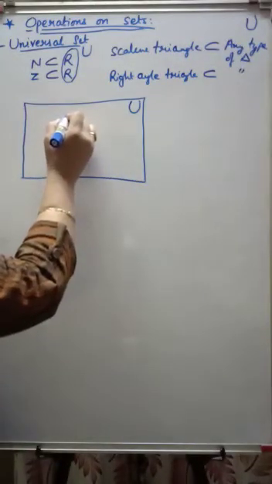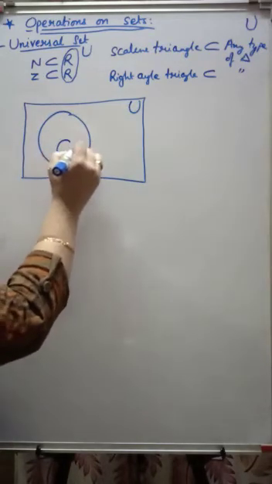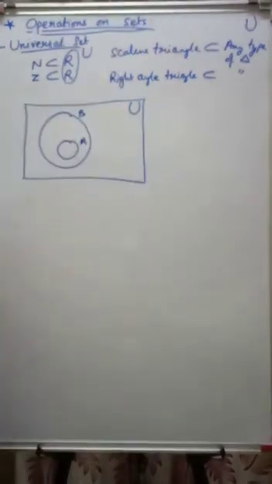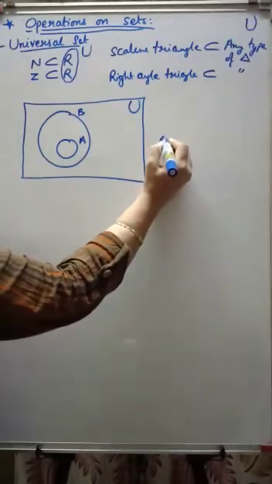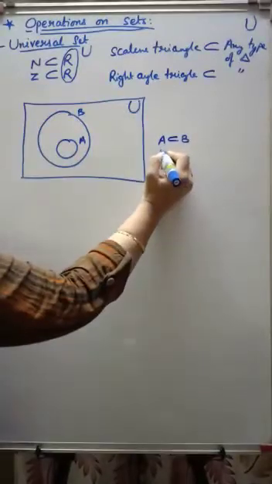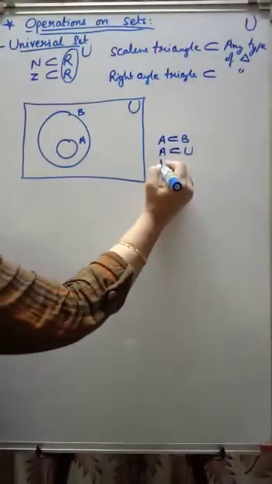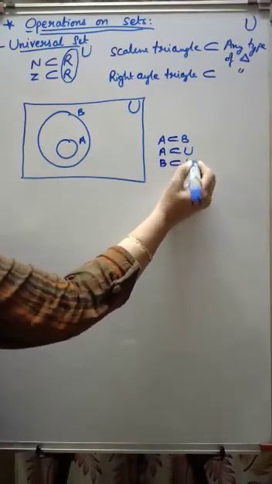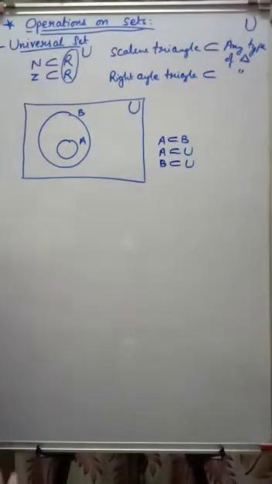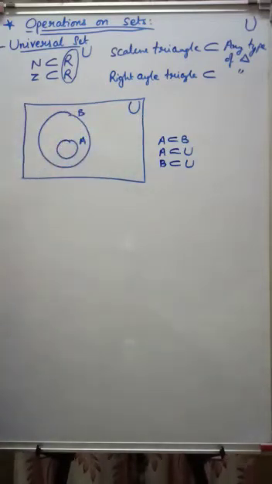Now, what is exactly it? If I am drawing two sets, this is set A, this is set B. What can you say about this? A is a subset of the universal set. B is a subset of the universal set. So, the biggest set, the set of everything, is a universal set.